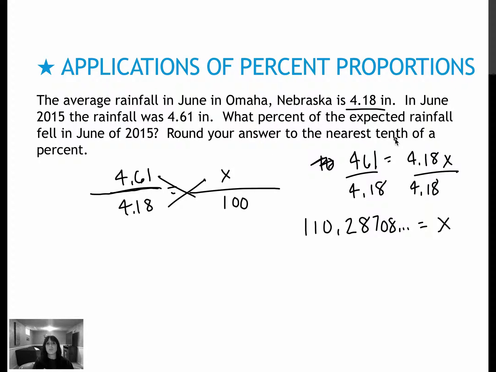So what does that mean? I'm rounding my answer to the nearest tenth of a percent. We got 110.3% of the rain we expected. Which makes sense because it was sure wet around here.